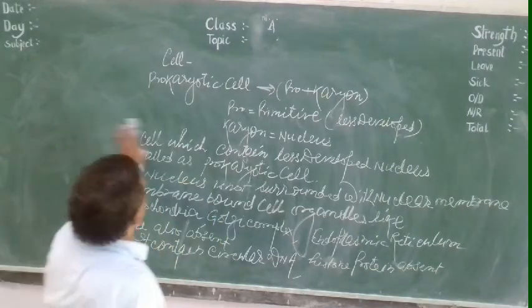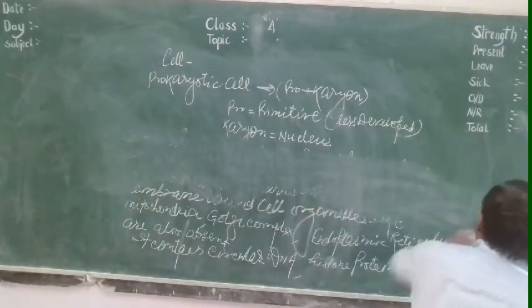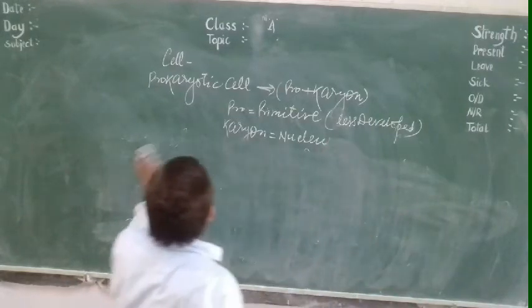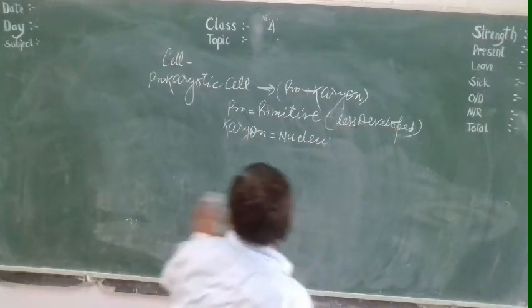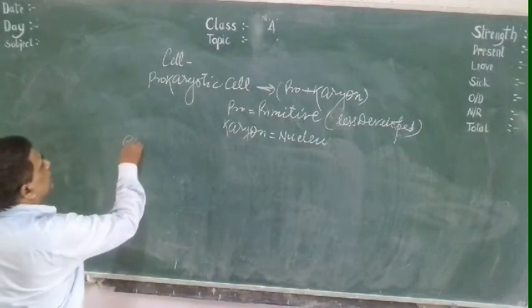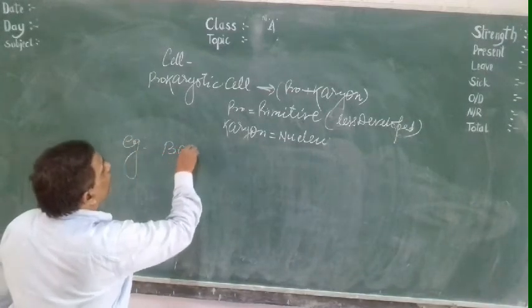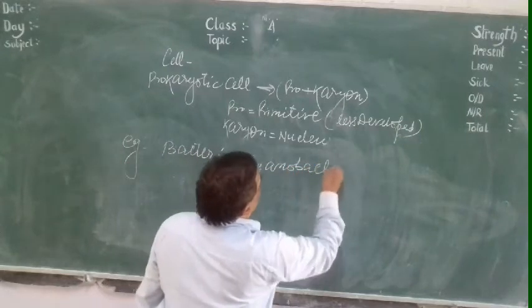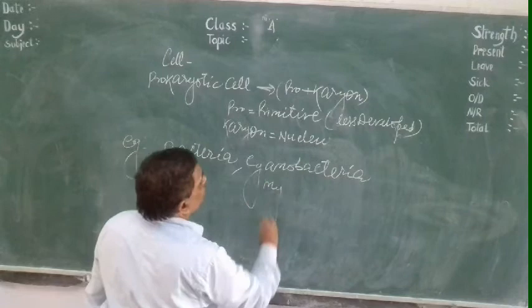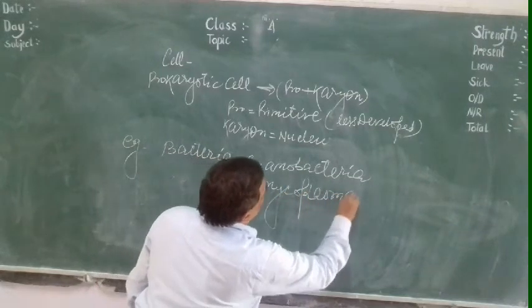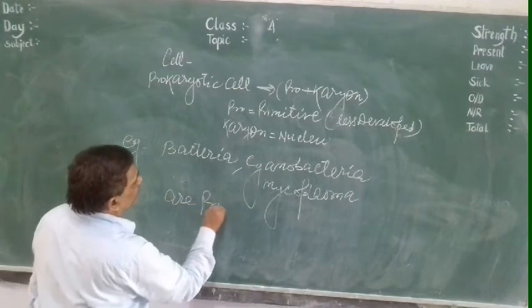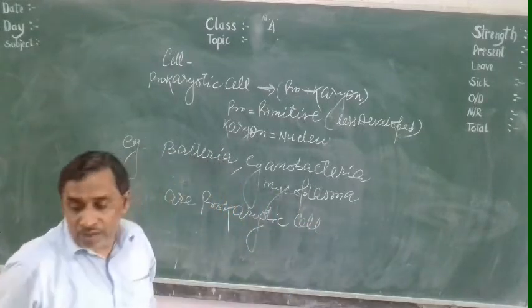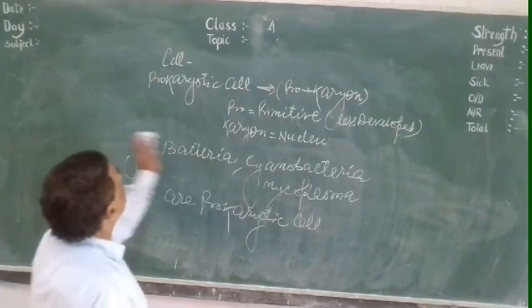So examples of prokaryotic cells are all bacteria, cyanobacteria, and mycoplasma. All these are prokaryotic cells.